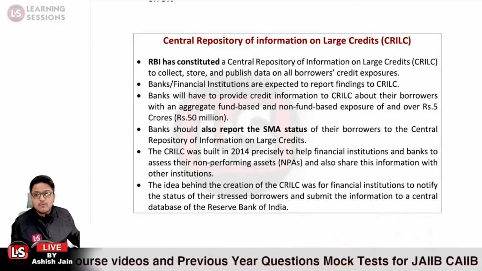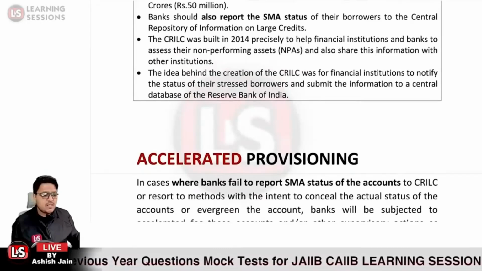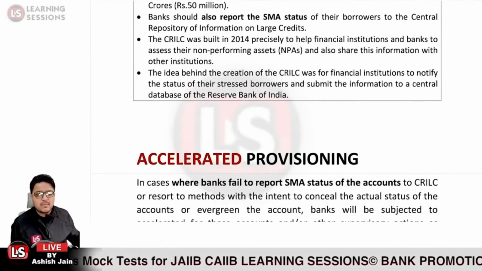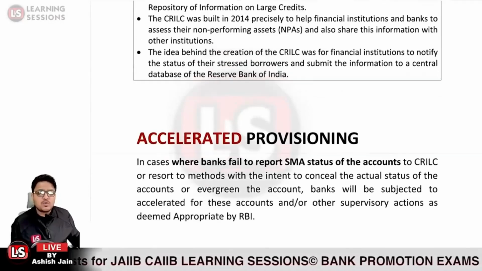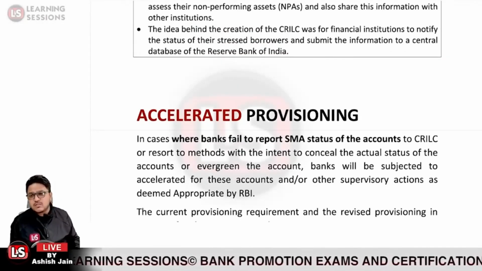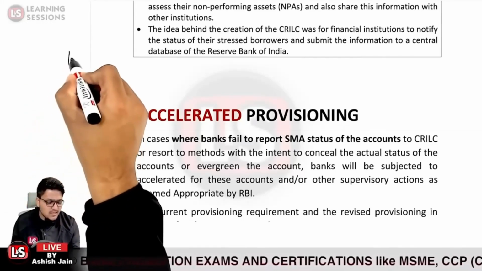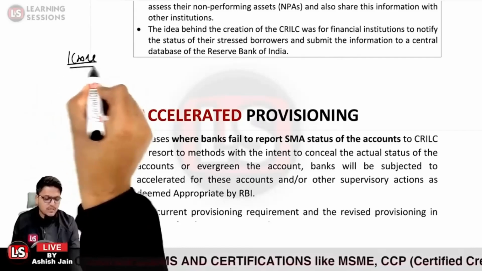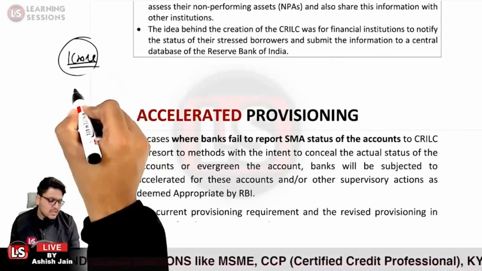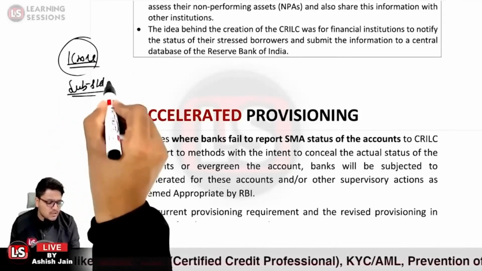Okay, and further where the banks fail to report the SMA status of the accounts to CRILC, or resort to methods with the intent to conceal the actual status so as to evergreen the account, because I already told you, let us take the case that a loan account of 1 crore classifies as a substandard asset. It turns out to be a substandard asset. Now what is the loss to the bank?